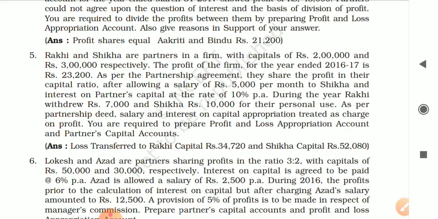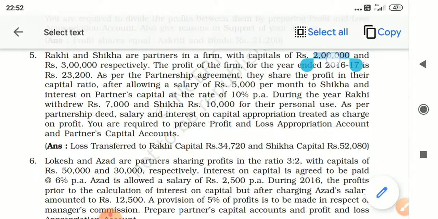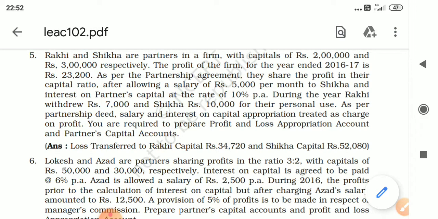Now if you add the debit side, 60,000 plus 30,000 plus 20,000, that is 1,10,000. 1,10,000 is the debit side total, whereas the profit is only 23,200.